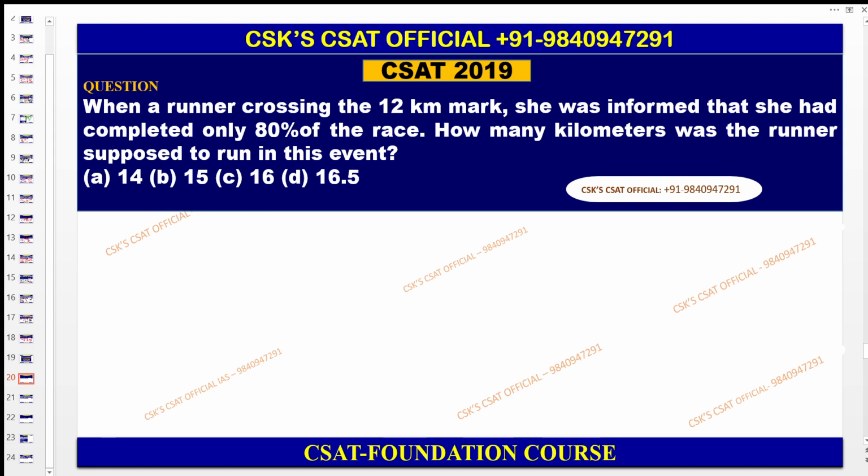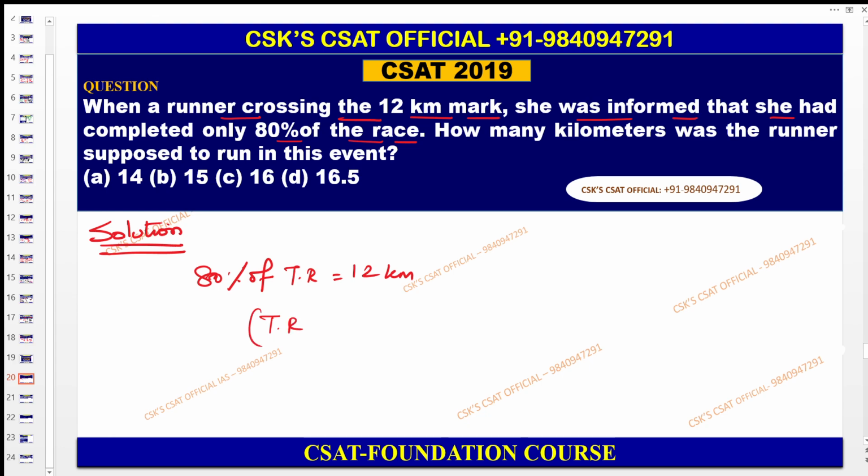So fine, let us solve the 2019 question here. When a runner was crossing the 12-kilometer mark, she was informed that she had completed only 80% of the race. So 80% of the total race is equal to 12 kilometers. How many kilometers was the runner supposed to run in the event?